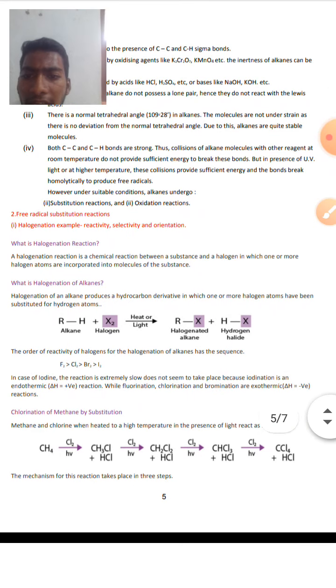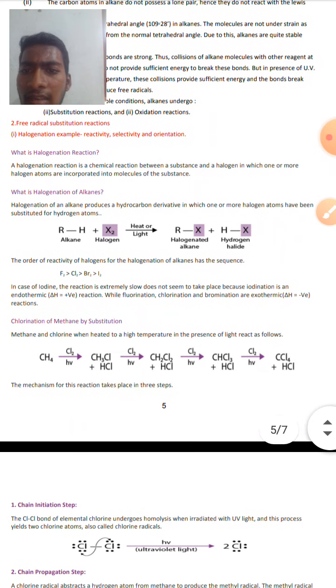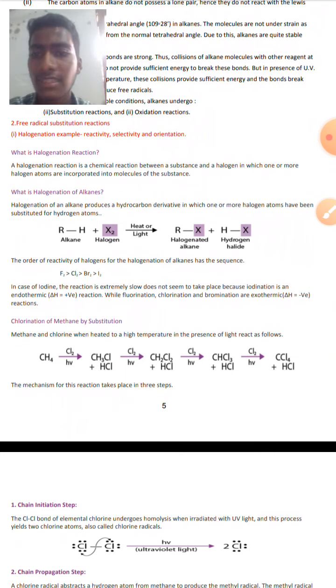See the free radical substitution reactions of alkanes over here. Take an example of a halogenation reaction. What is a halogenation reaction actually? A halogenation reaction is a chemical reaction between a substance and a halogen, in which one or more halogen atoms are incorporated, added, or substituted into the molecules of a substance. That is a halogenation reaction.